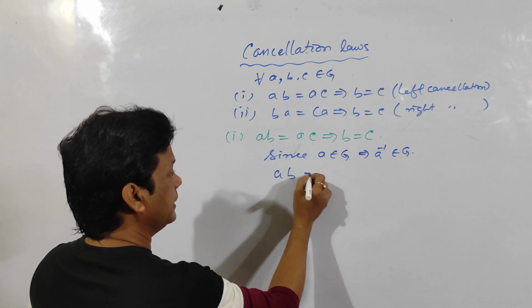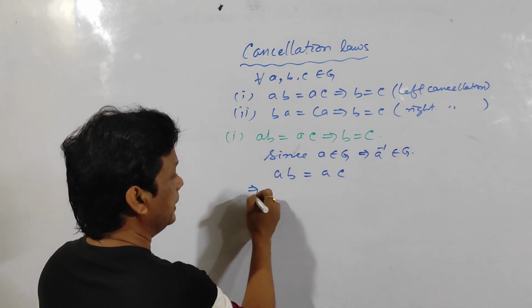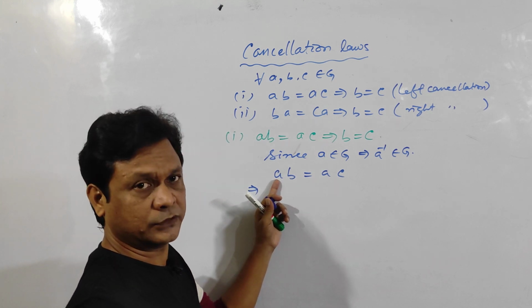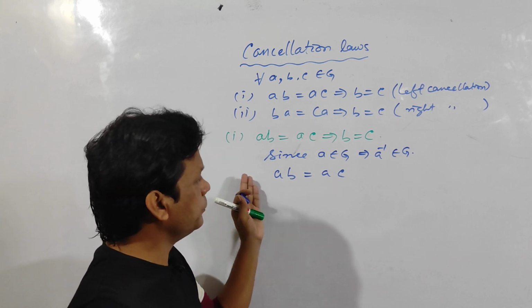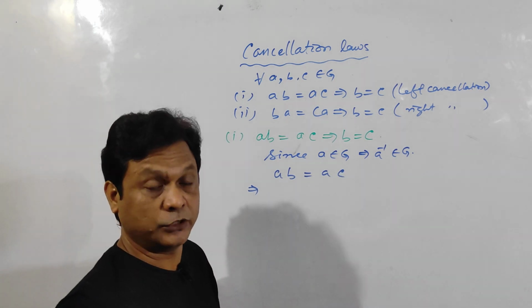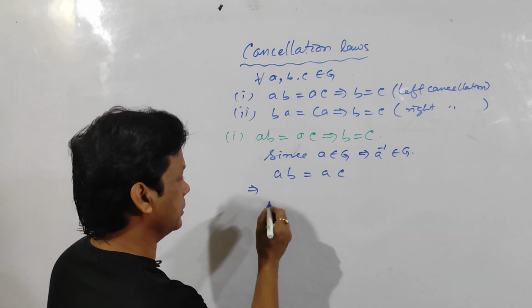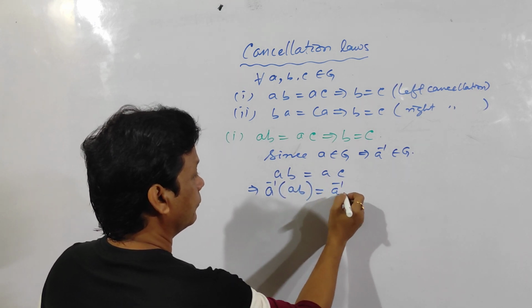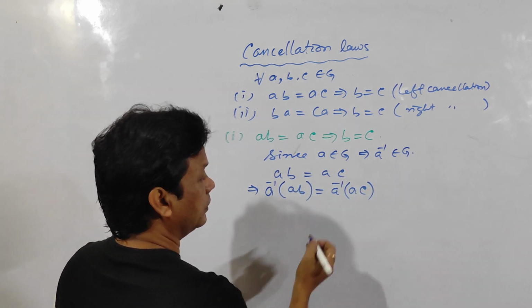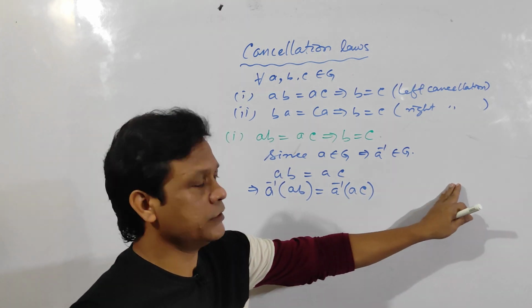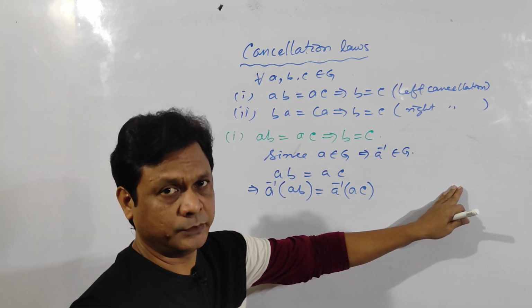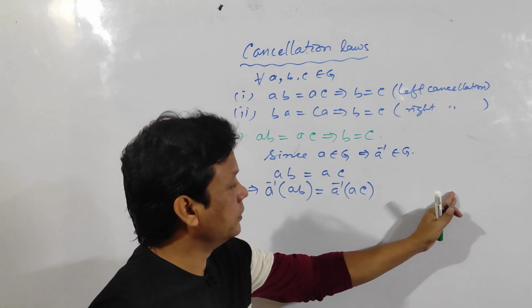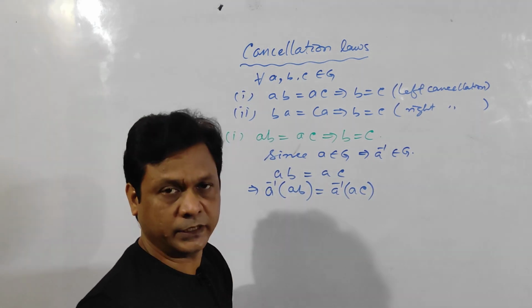Now A into B is equal to A into C. On both sides, A is on the left hand side of B, so you should pre-multiply A inverse, not post-multiply. So pre-multiply A inverse to both the sides. I am not writing the properties here because I will give you the notes. You should write here: pre-multiplying A inverse to both the sides.